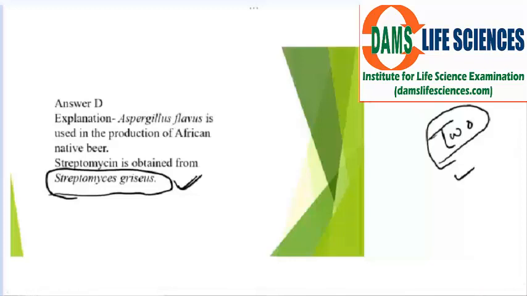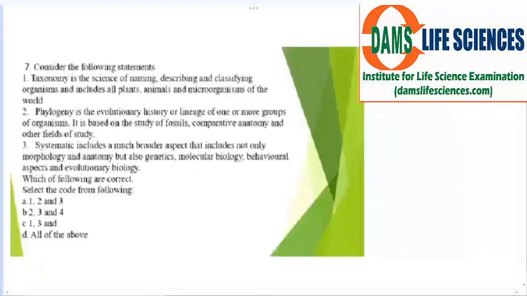Okay, so now we move on to the next question. This is question number 7. Okay, what it says: taxonomy is the science of naming, describing and classifying organisms, and includes all the plants, animals and microorganisms of the world. Is this right? Yes, it's very correct. Taxonomy is the science of naming. Yes, it is right. Describing, yes, and classifying the organisms, and it includes all the plants, animals and microorganisms of the world. So taxonomy is used for animals, plants, and microorganisms also.